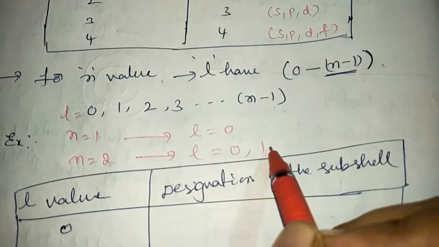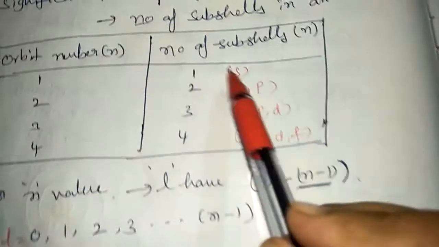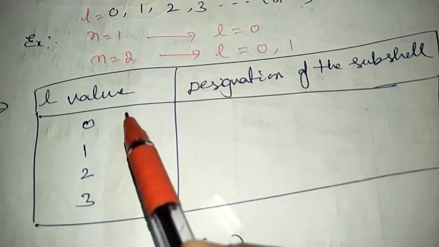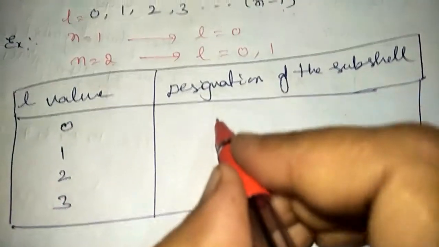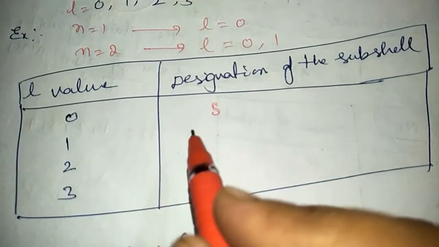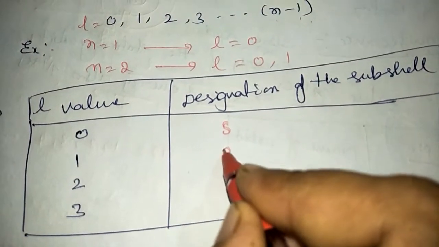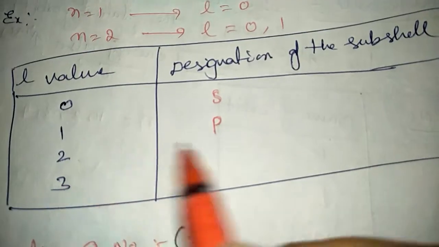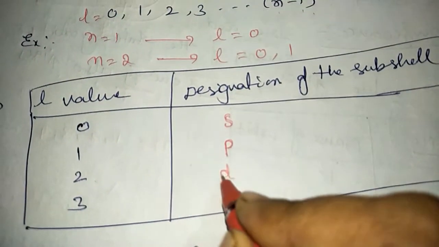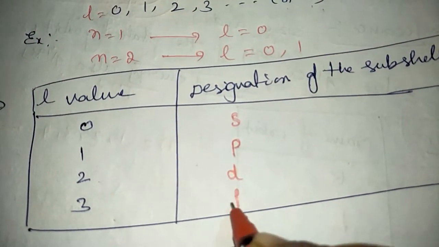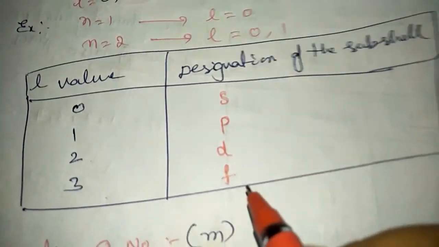In this way, we can set the L values, and L also tells about the shape of the orbital. If you know the L value, we can designate the shape of the subshell. If L value is 0, the designation is S orbital, that is spherical in shape. If L value is 1, the designation of the subshell is P subshell, that is the double dumbbell shape. If L value is 2, the designation of the subshell is D, that is the double dumbbell shape.